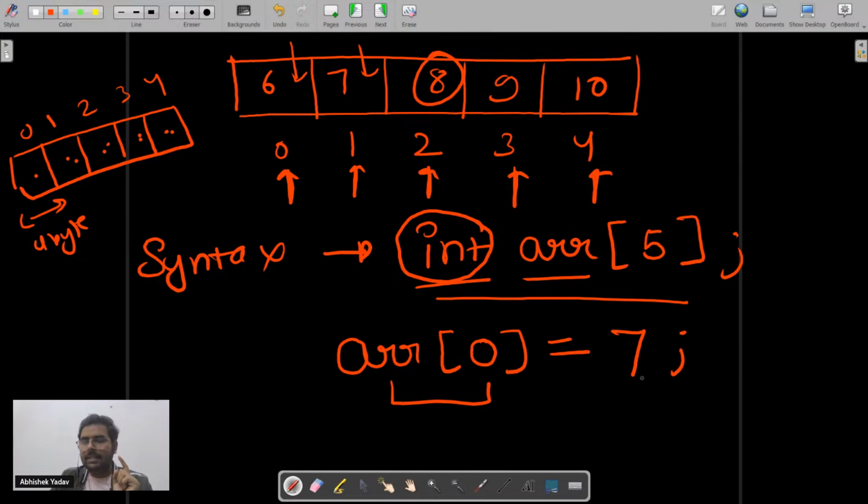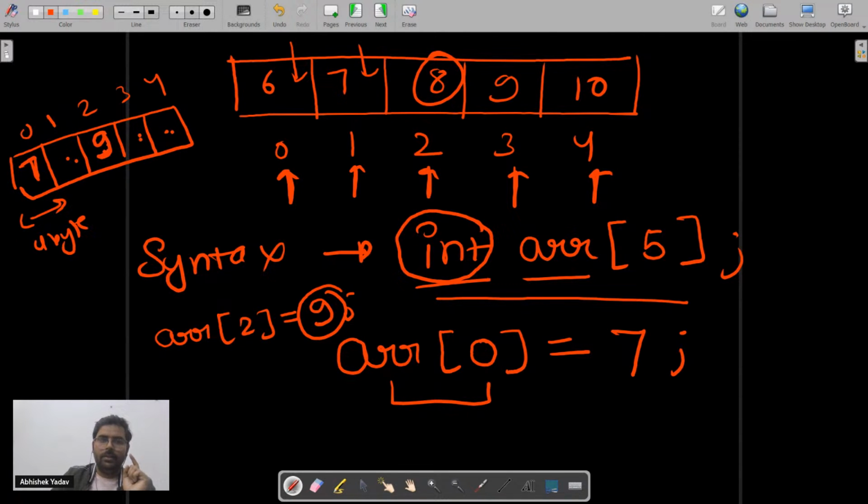So this 7 will get stored at the 0th index of ARR, that is here. Similarly if I write ARR of 2 equals 9, 9 will get stored at index 2 here. Similarly ARR of 3 and here 10, 10 will be stored at this index. Similarly here 11 and here 12.